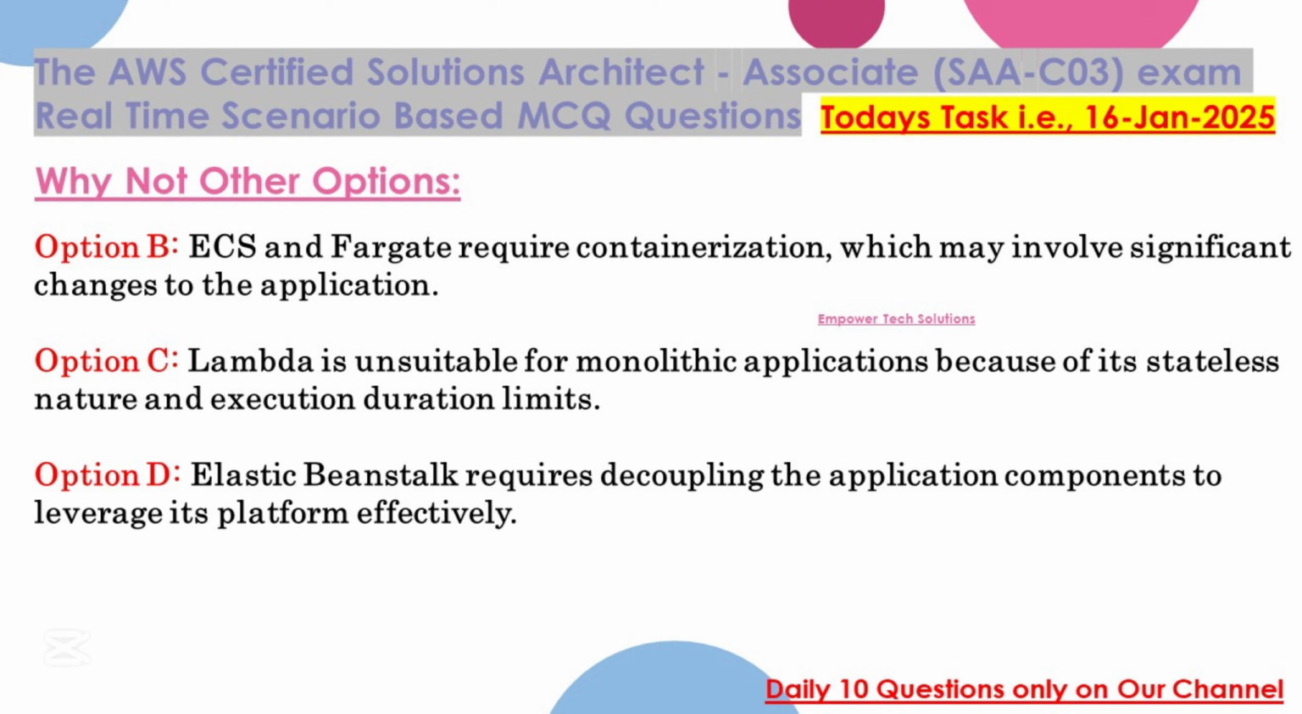Why not other options? Option B. ECS and Fargate require containerization, which may involve significant changes to the application. Option C. Lambda is unsuitable for monolithic applications because of its stateless nature and execution duration limits. Option D. Elastic Beanstalk requires decoupling the application components to leverage its platform effectively.